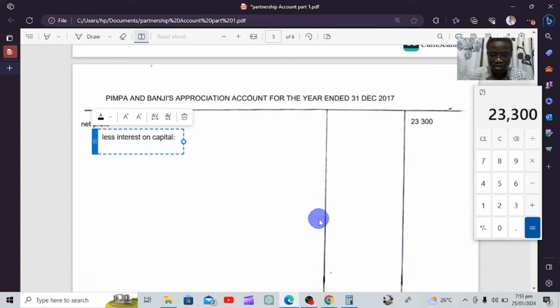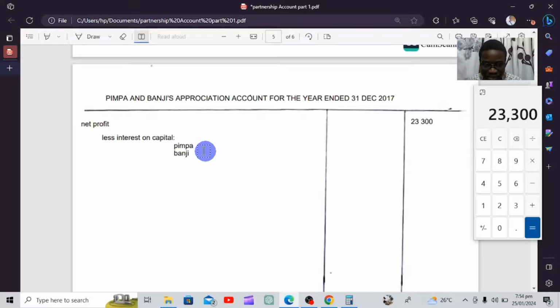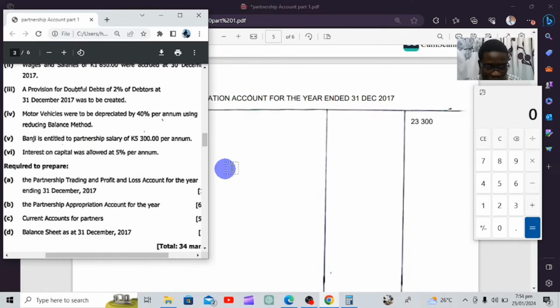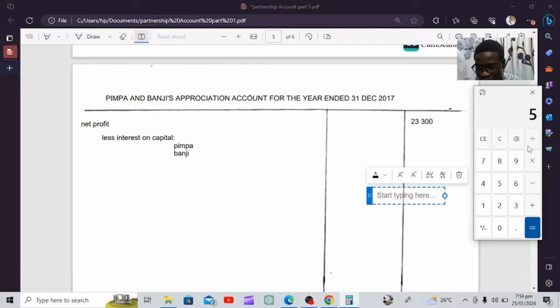We're going to indicate Pimpe, and also include Banji there. So, how much did Pimpe contribute? Pimpe contributed 40,000. So we're going to find how much the interest was. The interest was 5%.